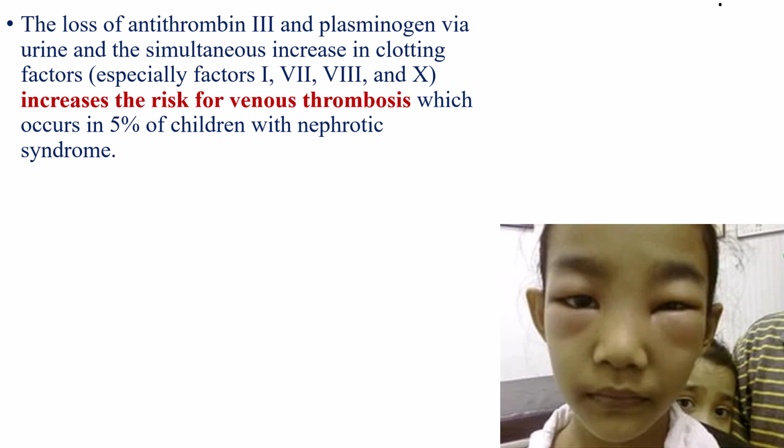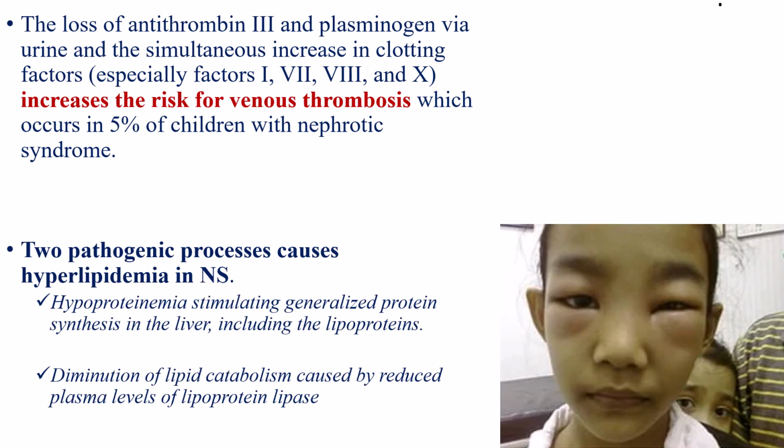In addition to loss of antithrombin and the increase in production of clotting factors, there is also increase in platelet production and aggregability, and also decreased concentration of fluid in the vascular space or vascular collapse, which causes hemostasis. All of these things increase the risk for venous thrombosis. Venous thrombosis can occur in the renal vein, in the pulmonary vessels, anywhere.